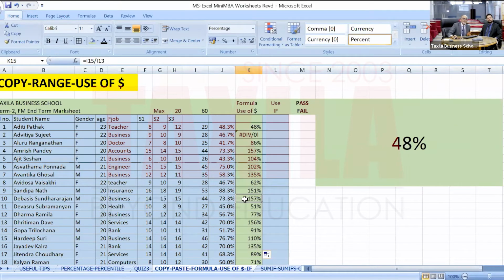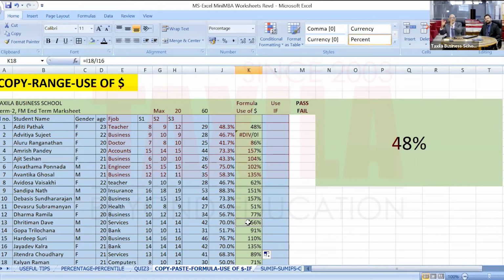Let us say Debashish Sundarajan, when I see his formula, his maximum marks has come as I15. Every time I copy this, next will become I16, then next cell I17 Dharma, and then next cell Dhritiman, I18. This is how formula copies. It increases one row number at a time.